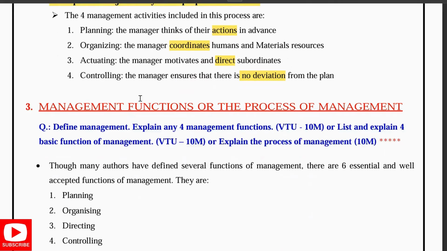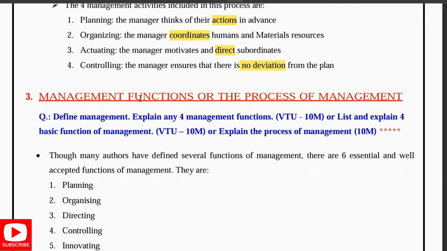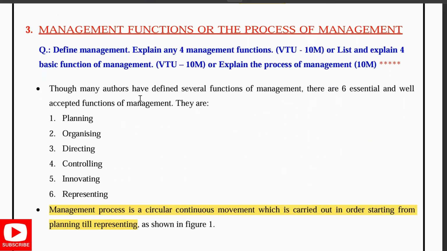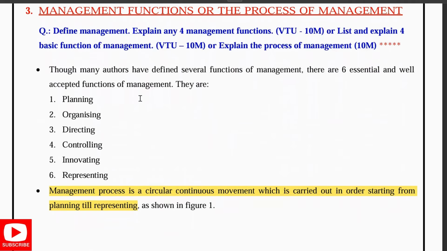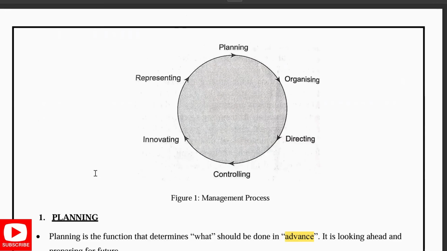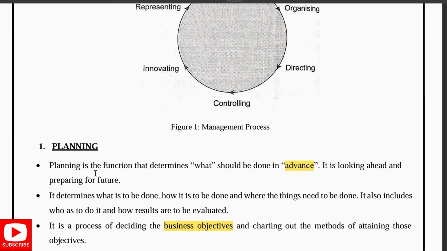Next thing is management functions or the process of management. Here, this is a model question paper question. This can be asked for 10 marks. So firstly, you have to explain the management process. What is that? It is a circular continuous movement which is carried out in order, starting from planning till representing. It's a process. So you can draw this diagram and explain that: planning, organizing, directing, then controlling, then innovating, and then representing. Start explaining each of them.